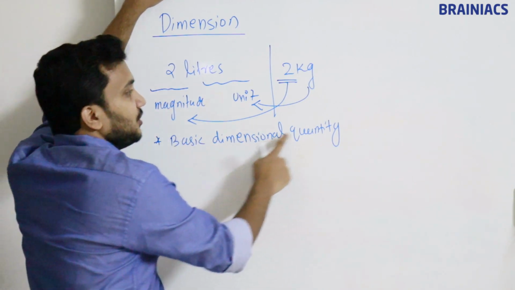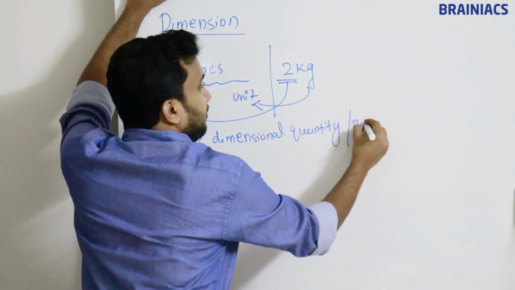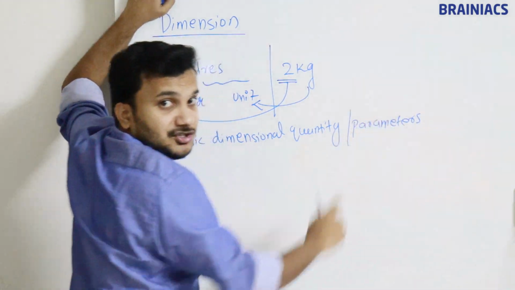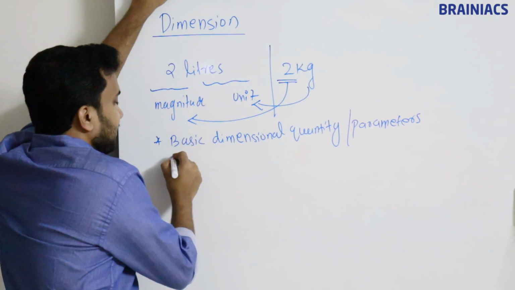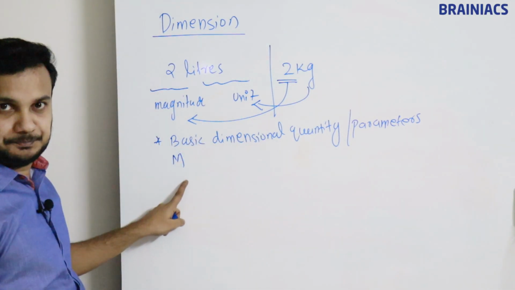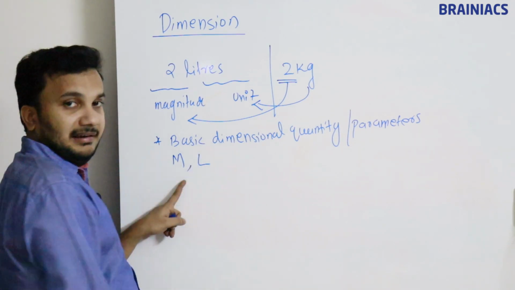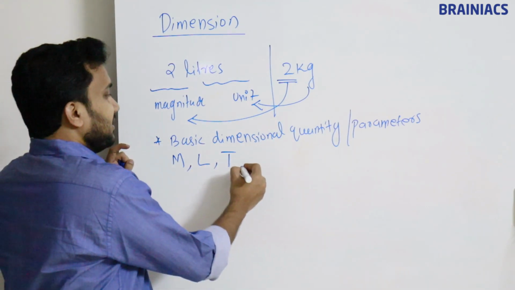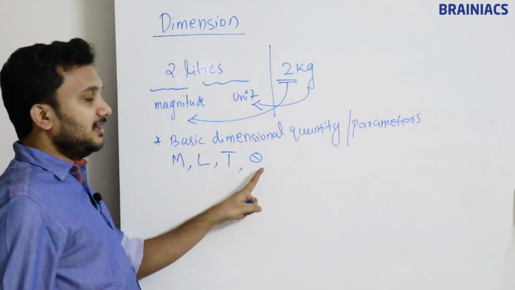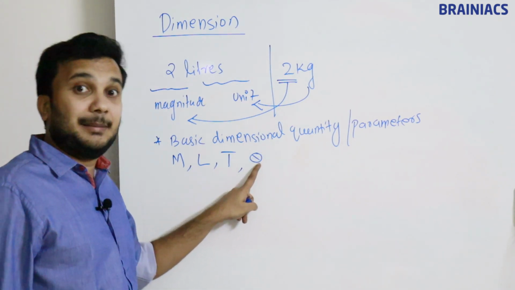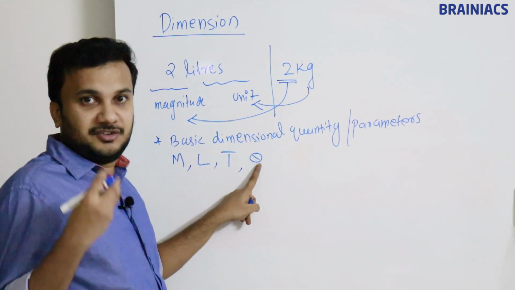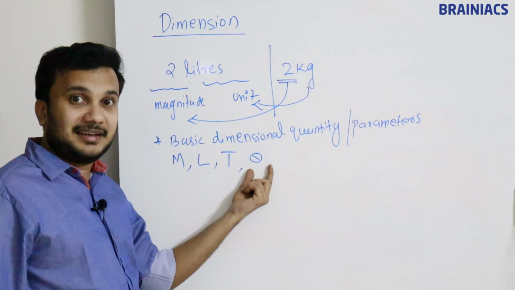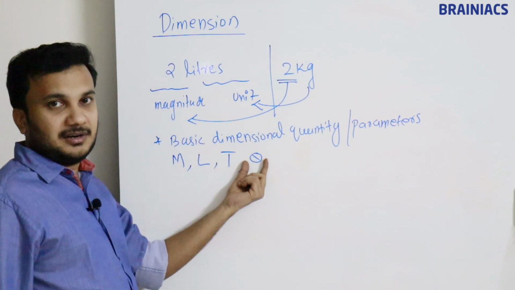Okay, I will take some basic dimensional parameters. So basic dimensional quantities, or I can say basic dimensional parameters. What are the basic dimensional parameters? Mass M, length L, and time T, MLT. Another basic parameter is sometimes called theta. Theta is the dimension formula for temperature, Kelvin, heat. Normally we represent temperature in terms of a unit called Kelvin. So the corresponding parameter is called theta.